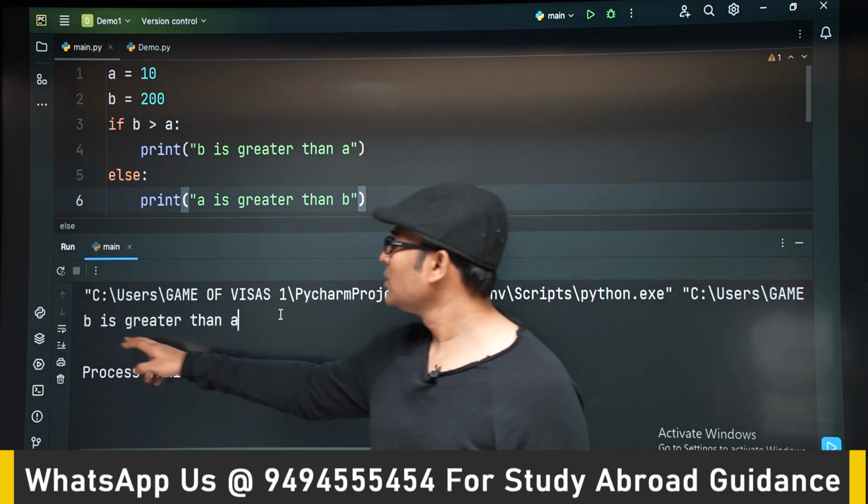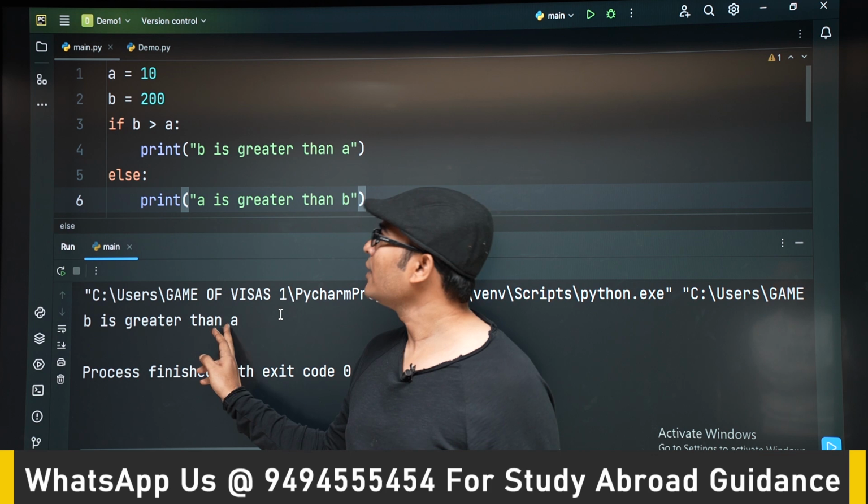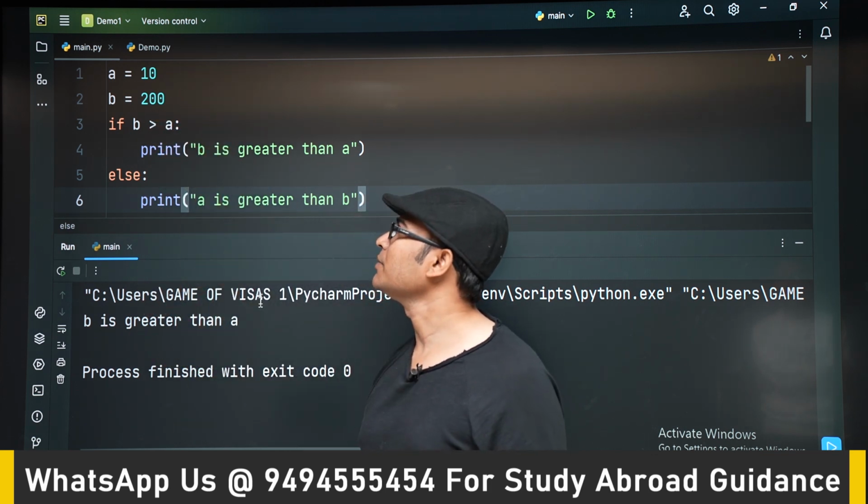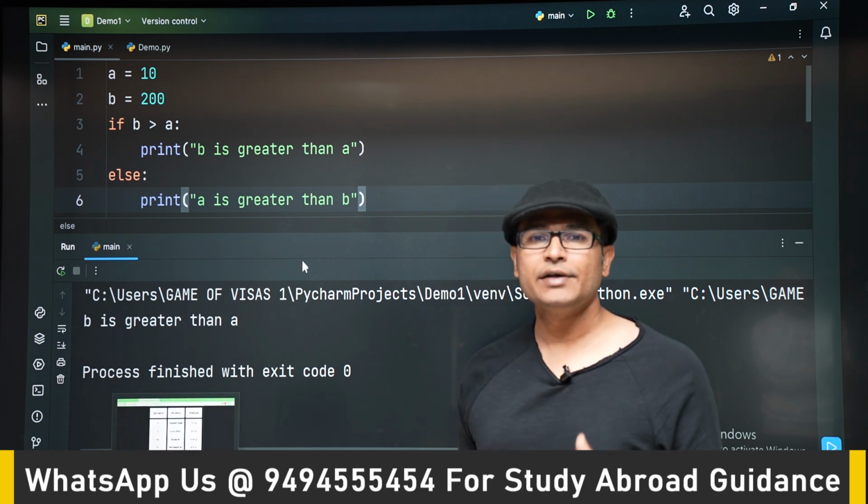So you can see that when I run it, B is greater than A. Obviously, B is 200 and A is 10. So B is greater than A. It's a simple program. Now let us see what are the conditional, relational operators available.